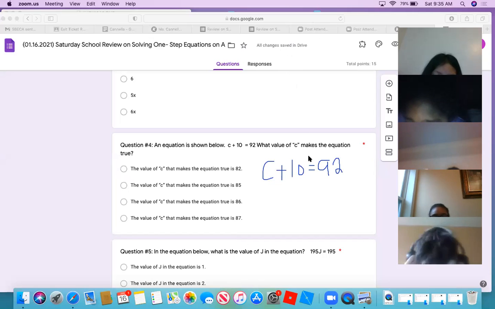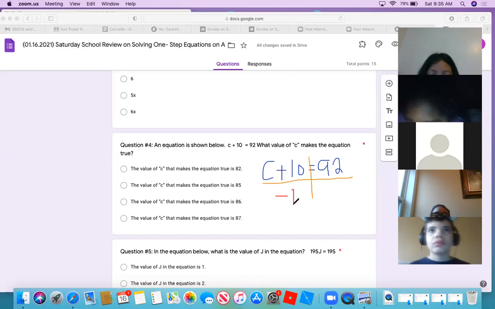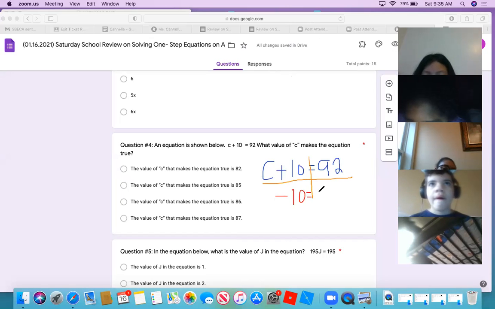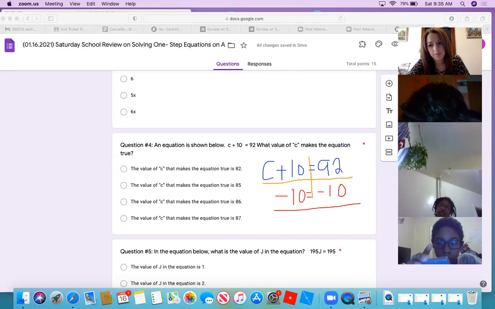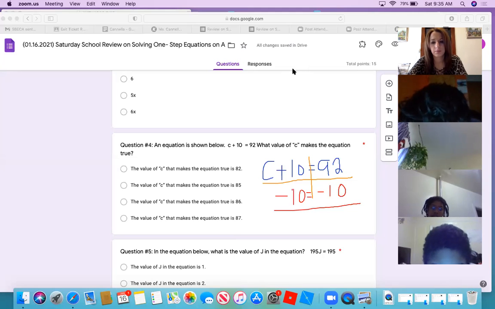All right. Now you put the line in between, and so we split it up. So it'll be negative 10 minus 10 on each side. Nice, Nia. Keep going, Nia. Now what? And then after, 10 minus 10 is 0. And then that leaves you with 92. Okay. That'll leave you with 92 minus 10, which is 82. So C equals 82. Okay. C equals 82.